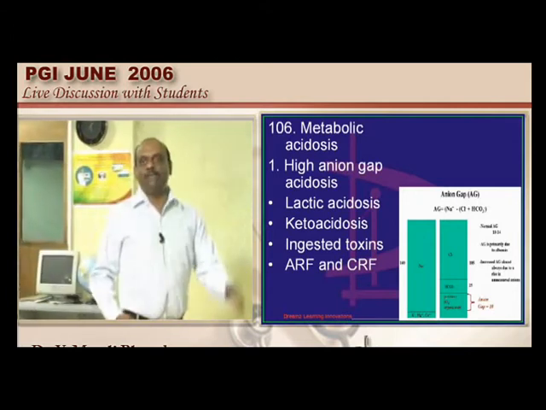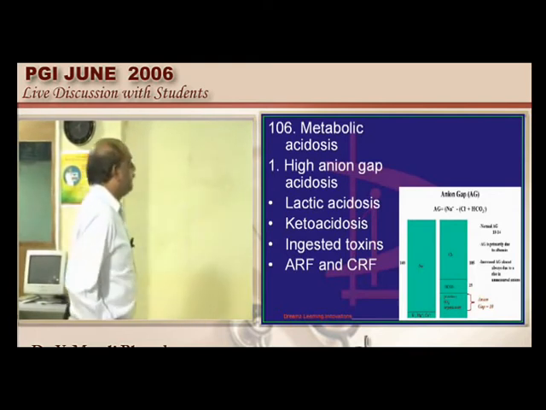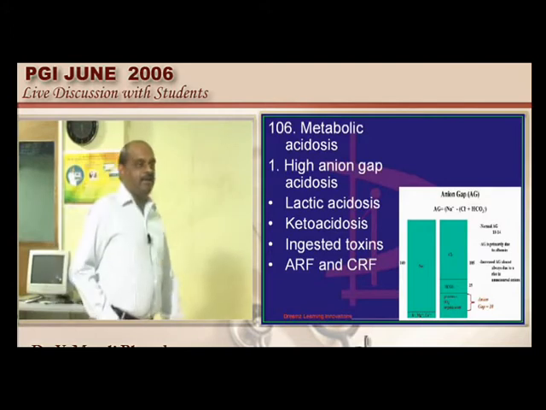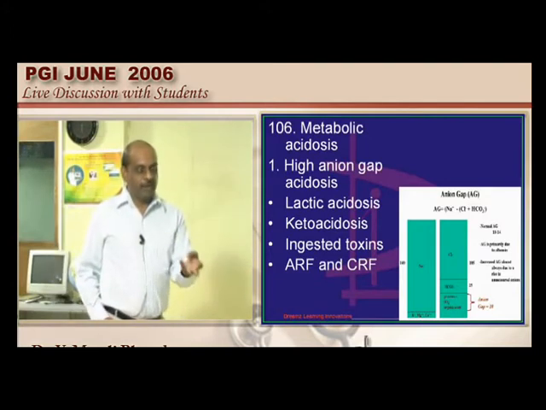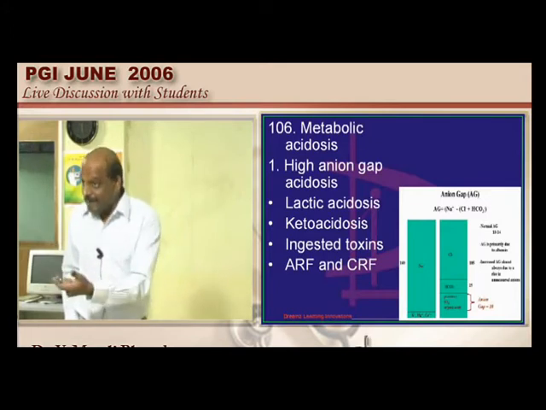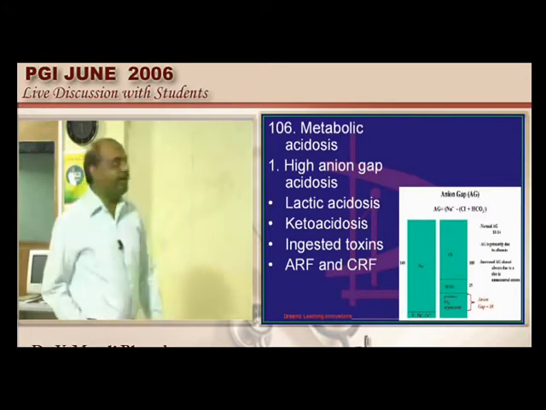When will anion gap increase? Whenever the protein, sulfate or organic acids like ketone bodies or uremia, uric acid, urea, etc., lactic acid, if they happen to increase, what will happen?